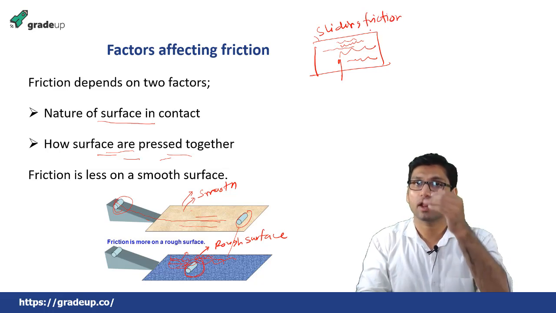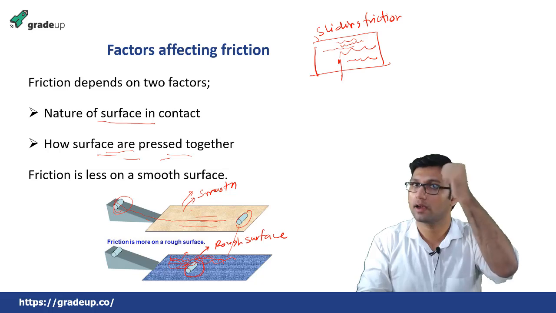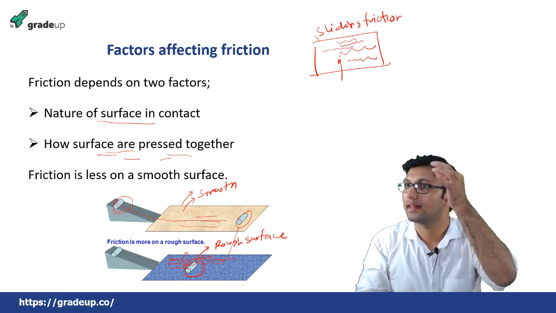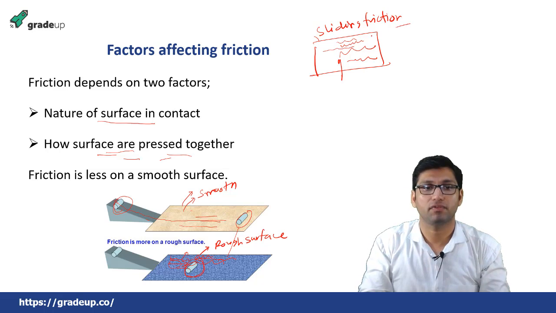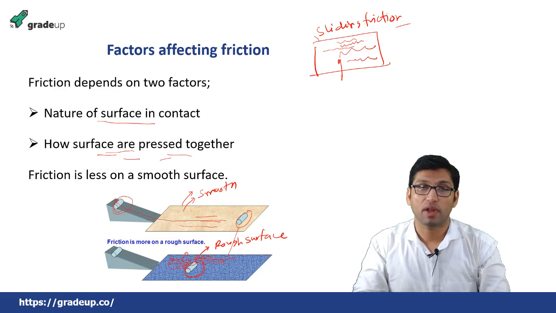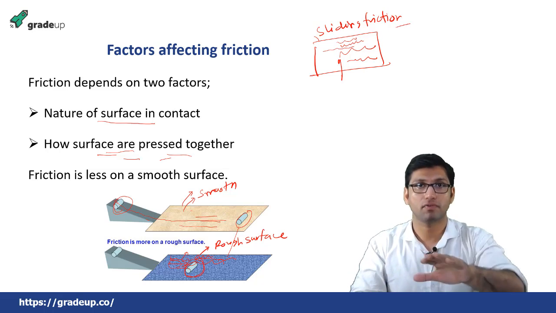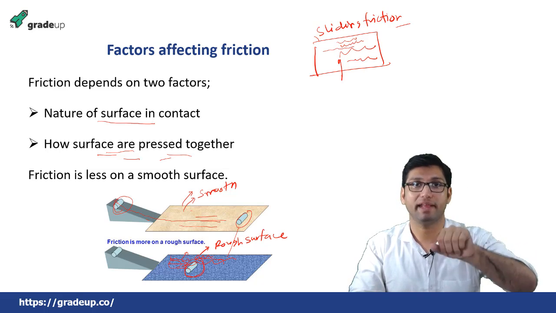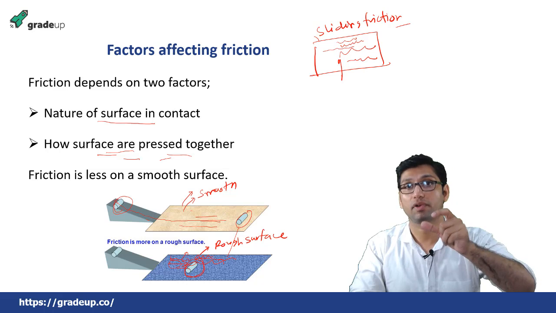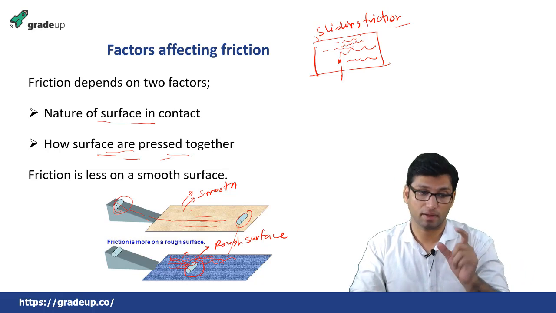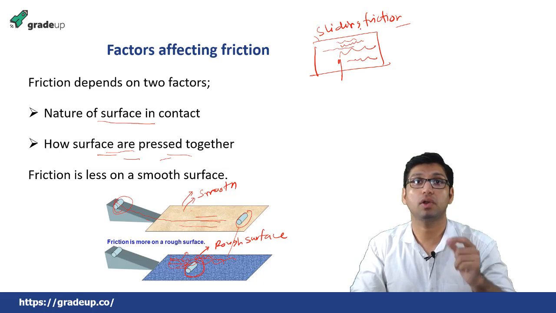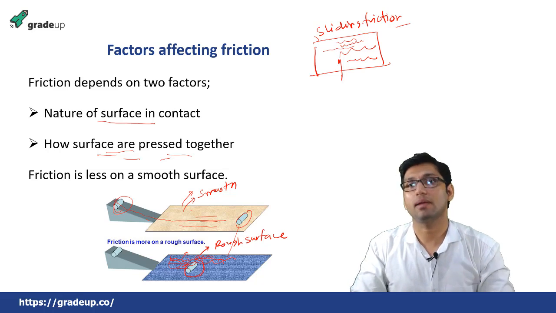While combing your hair, you also receive some friction, and that friction is called sliding friction. When a ball is rolling on the ground, or when you are riding a bike, there is a force of friction between the tire of the bike and the ground, and that force of friction is called rolling friction. So there are different types of friction.